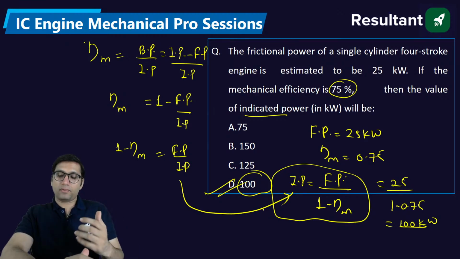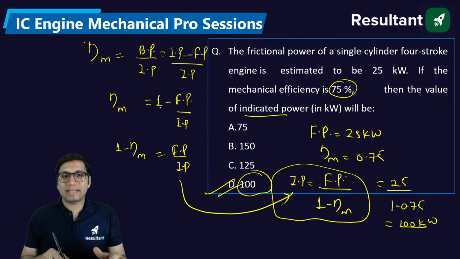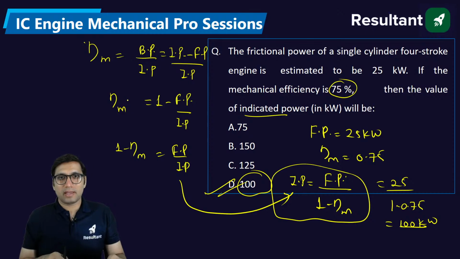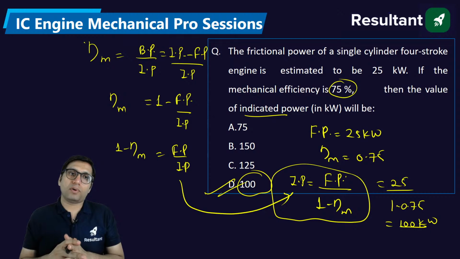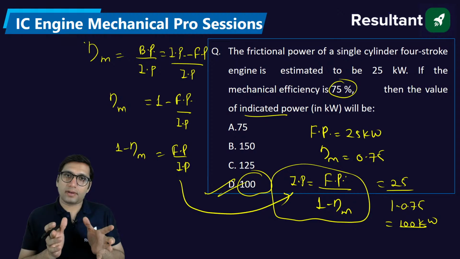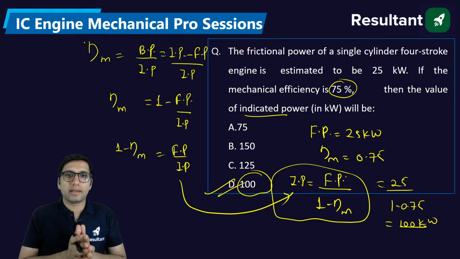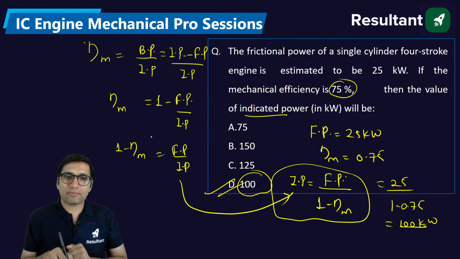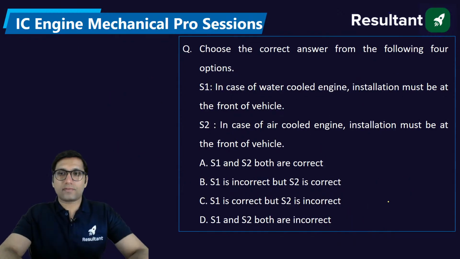So ultimately, in the exam you have to save your time. In the exam, your biggest weapon will be your time. If anyone is going to use that weapon wisely, then you can definitely win over the exam. But if you waste your time by calculating this formula, by obtaining this formula, then you are going to lose your time. So basically, you can directly remember this formula: if friction power is given and mechanical efficiency is given, apply this formula and just get the answer. Choose the correct answer from the following 4 options.